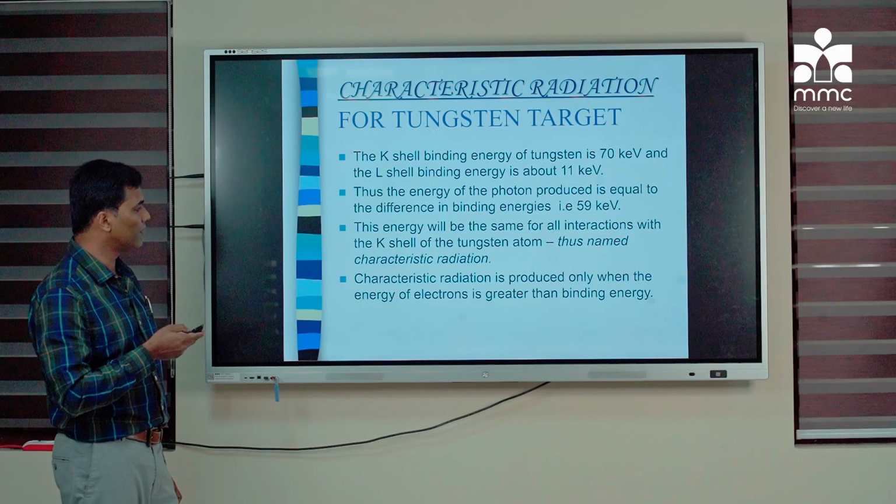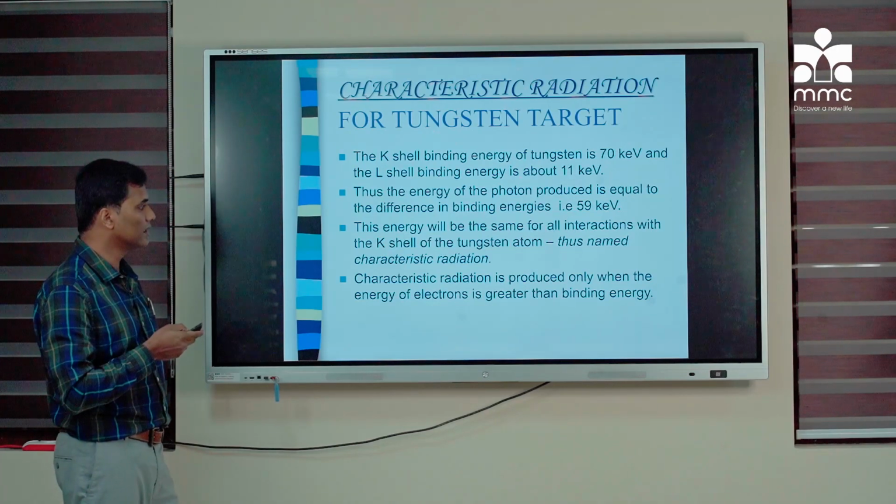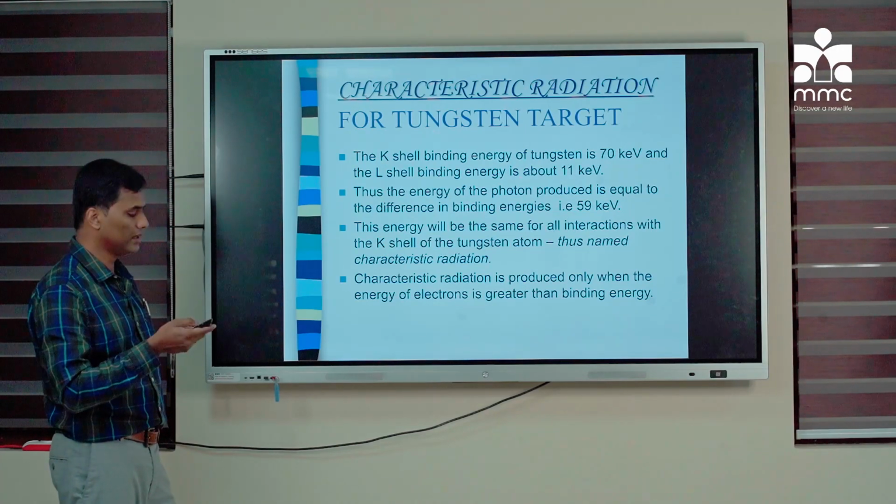This radiation is produced only when the energy of the hitting electron is greater than the binding energy, then only it can throw it out.